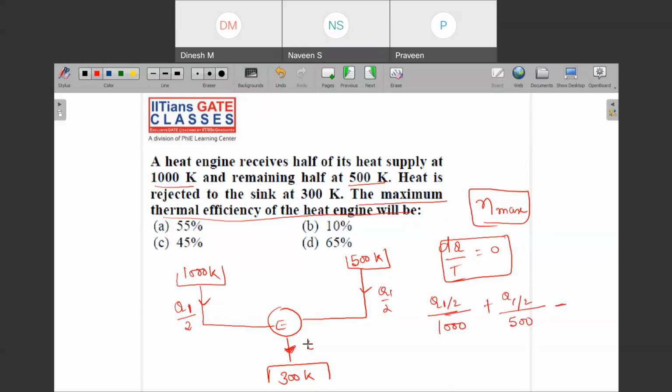Let us say this is the Q2 value, or Q rejected. So minus Q2 upon 300 Kelvin is equal to 0. By solving this, you will find the relationship between Q2 and Q1. Can you find the relationship between Q2 and Q1?